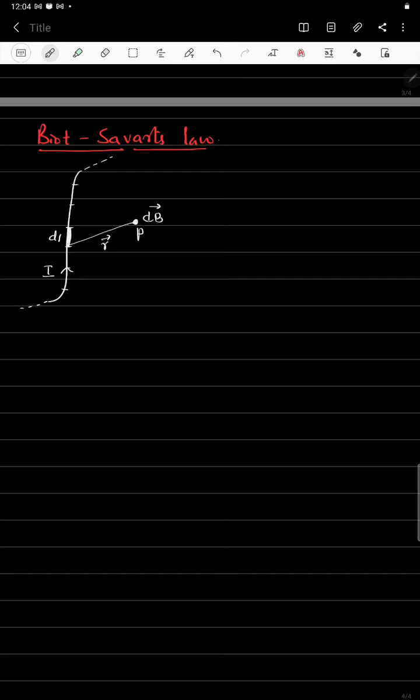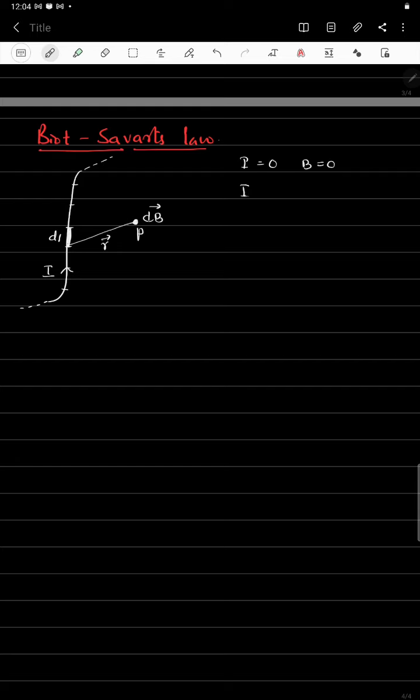Let us see what parameters the magnetic field depends on. First, we pass a current through the conductor, and a magnetic field is produced. If the current I equals 0, then the magnetic field is also 0.